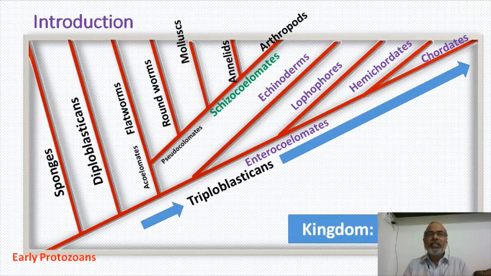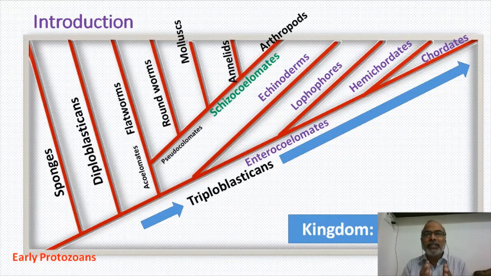Their body consists of two layers during embryonic development. These two layers are called ectoderm and endoderm. Ectoderm develops into the epidermis in the adult, and endoderm develops into the gastrodermis in adults. All these diploblasticans are called radiates because almost all have a cylindrical body, or their body is saucer-like or umbrella-like.